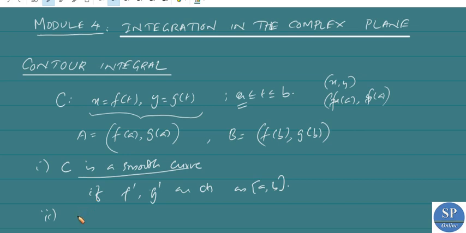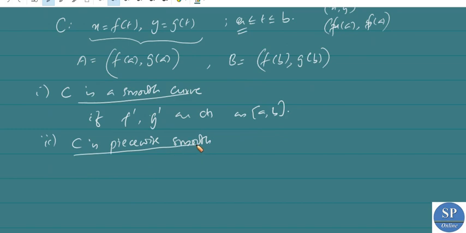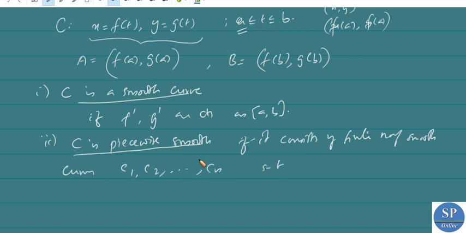Now C is said to be piecewise smooth when the curve consists of a finite number of smooth curves C1, C2, etc., Cn, such that C is equal to C1 union C2 union, etc., Cn.